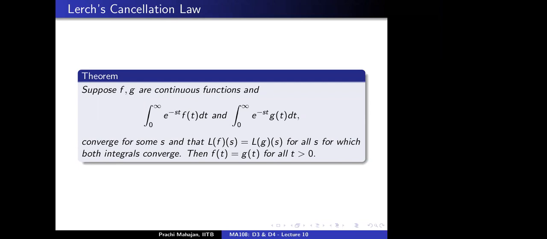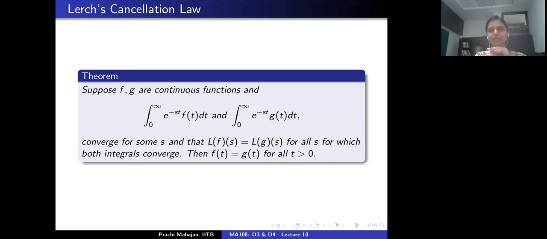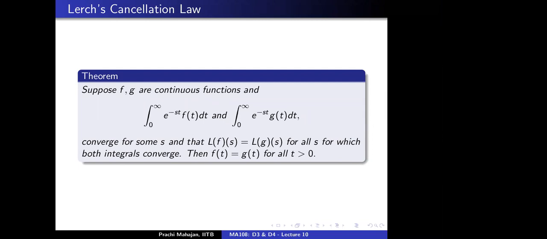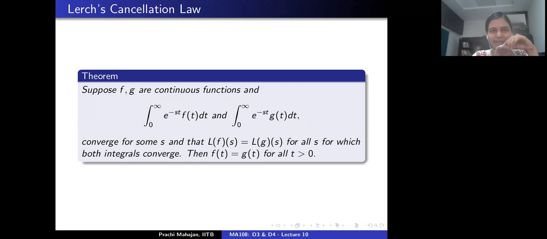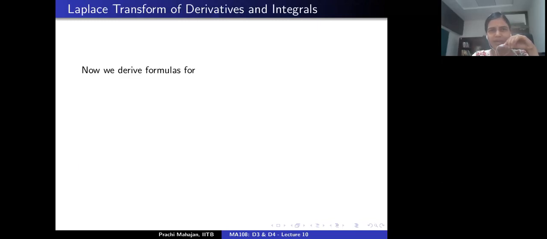Ma'am, I had just one other curiosity. It's not directly related to this material, but I saw on Wikipedia that the Laplace transform was discovered before the Fourier transform, and yet the Laplace transform seemed to be a general case of the Fourier transform, right? It shocked me a bit. See, that's the genius of Laplace and Fourier; I am nobody to comment upon it. Really, I cannot comment upon it. Okay, let's go ahead.